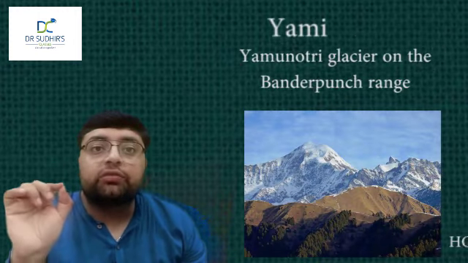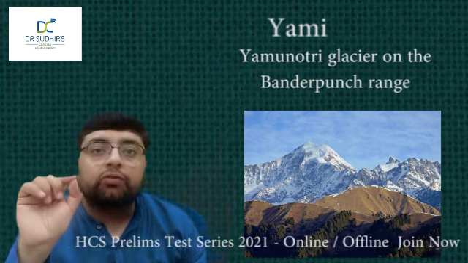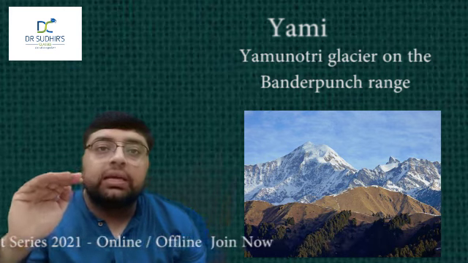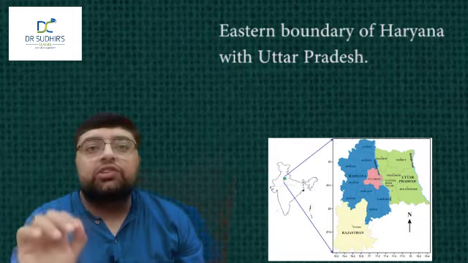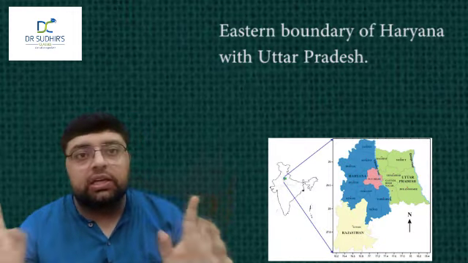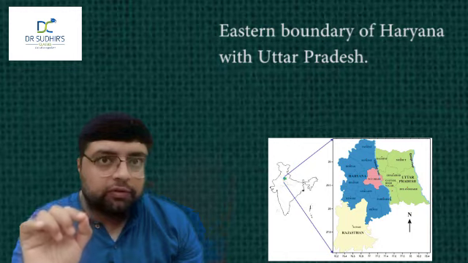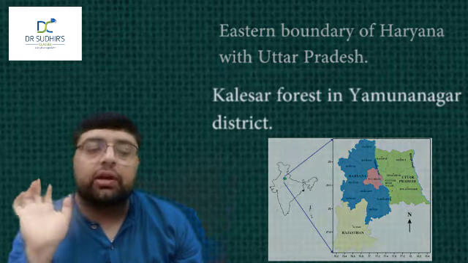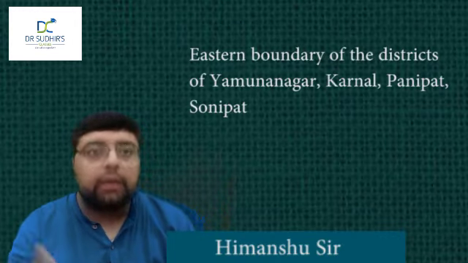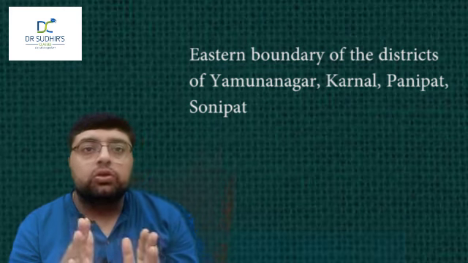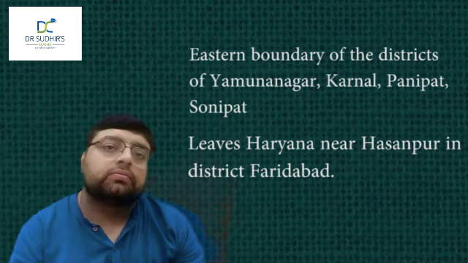Yami originates from Yamunotri glacier on the Bandar Punch range at an altitude of 6330 meter above the mean sea level in the state of Uttarakhand. It forms the eastern boundary of Haryana with Uttar Pradesh. That is eastern boundary. It enters Haryana near the Kalisar forest, which is located in Yamunanagar district. It flows through the eastern boundary of the district of Yamunanagar, Karnal, Panipat, Sonipat, and leaves Haryana near the Hasanpur in the district of Faridabad.